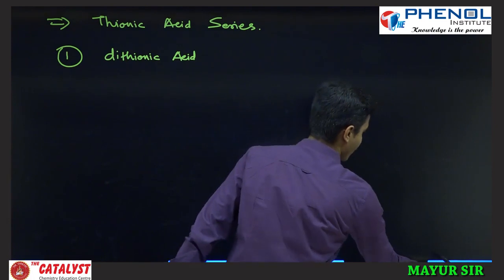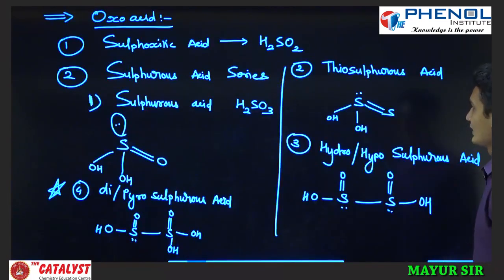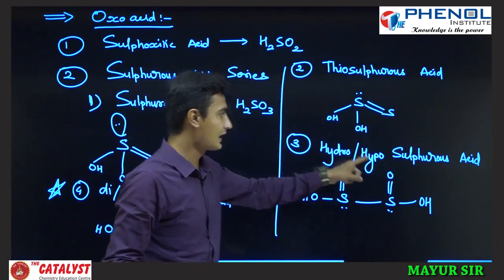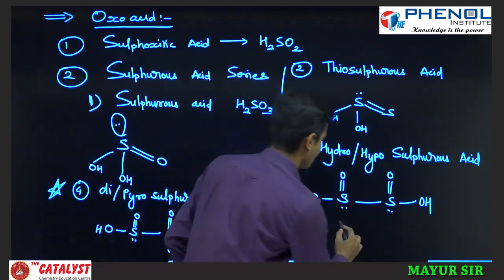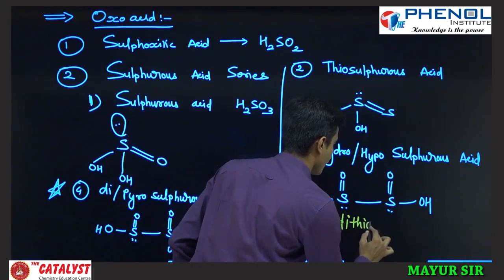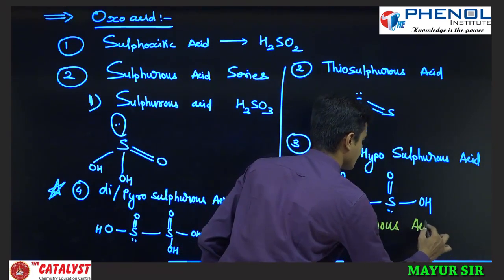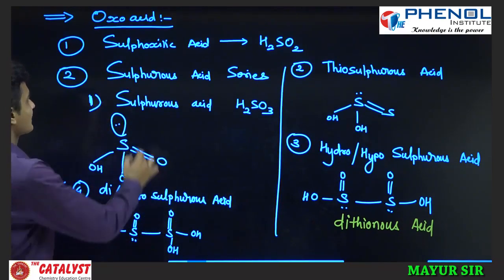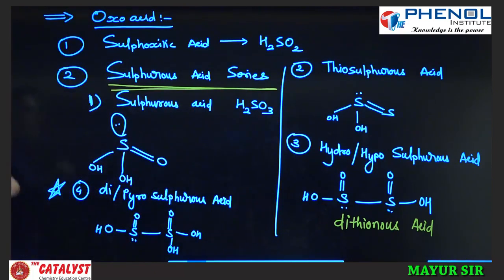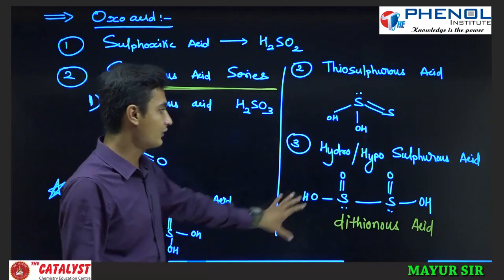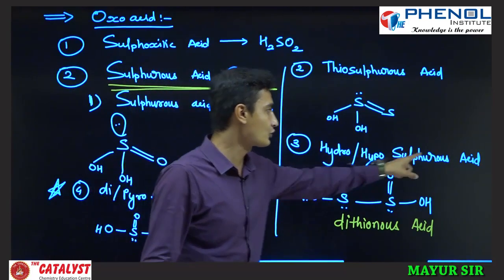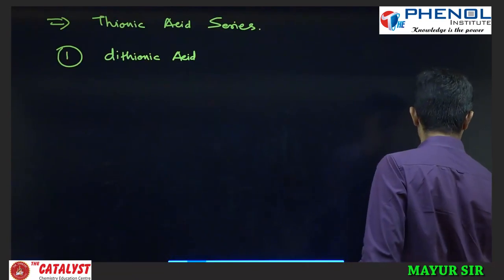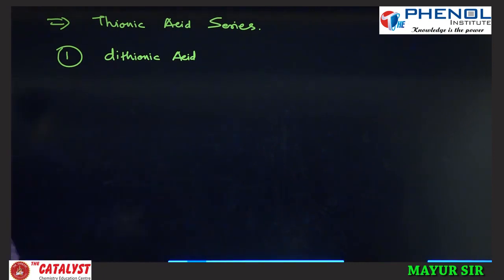I'll tell you one more thing we have already studied. Here there is hydrosulfurous acid, hyposulfurous acid. You can even write here dithionous acid. That is in the sulfurous acid series. In the sulfurous acid series, we have studied one acid called hydrosulfurous or hyposulfurous acid. You can write its third name, dithionous acid.